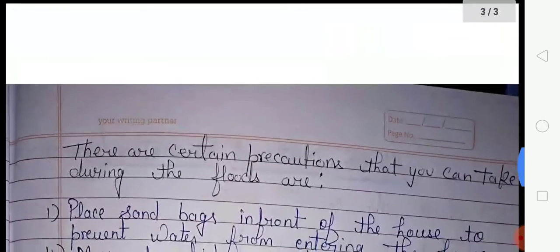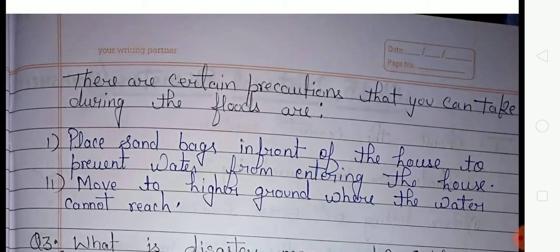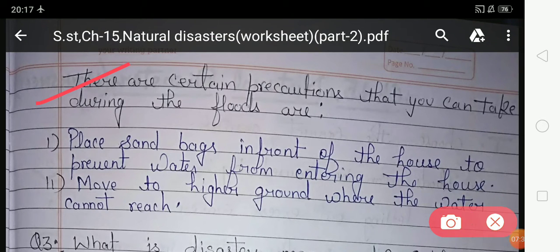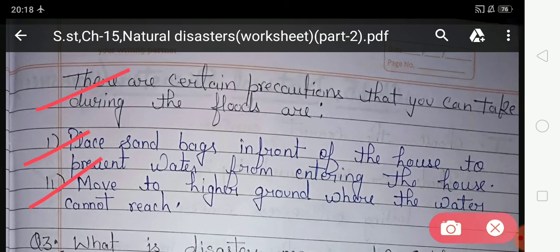Now look at the precautions that you should take during the floods. First, place sandbags in front of the houses to prevent water from entering the house. So students, you should place sandbags in front of the houses because they prevent water from entering the houses. Second, move to higher ground where the water cannot reach. So students, you should move to higher ground where the water cannot reach, which is the second precaution that you can take during the floods.